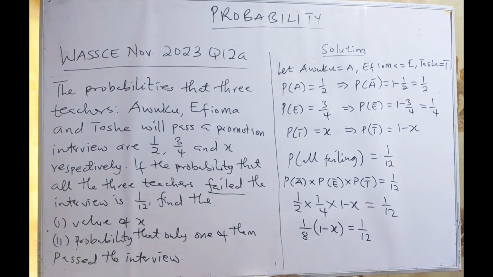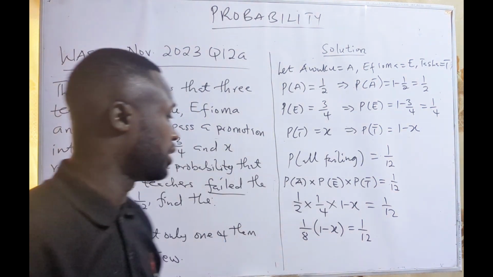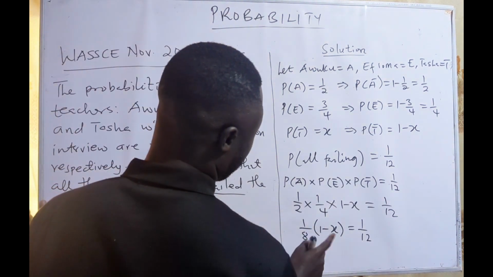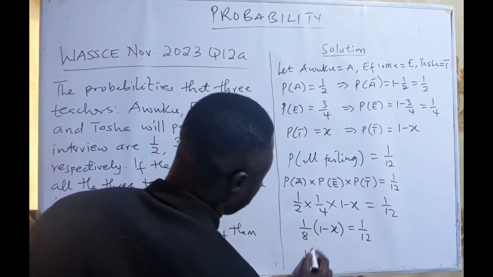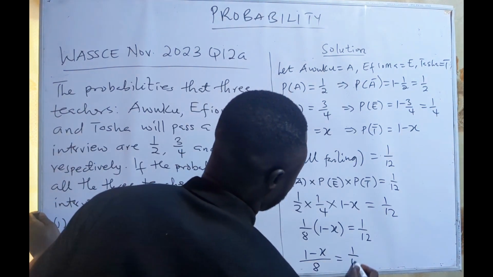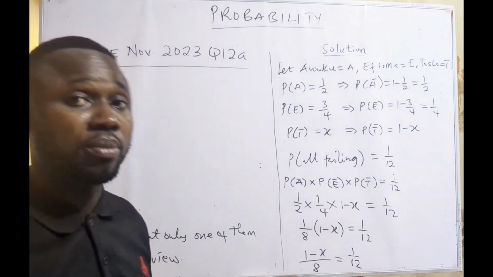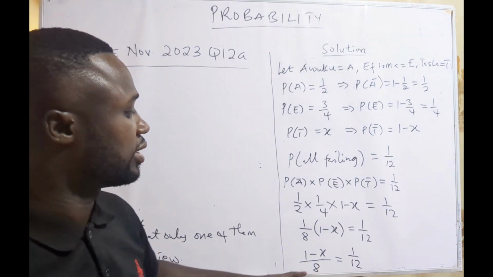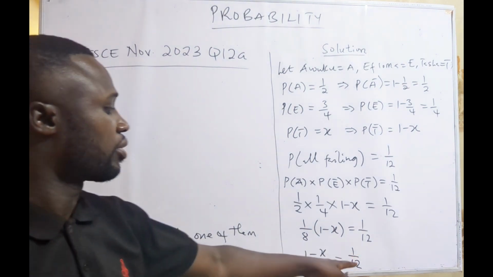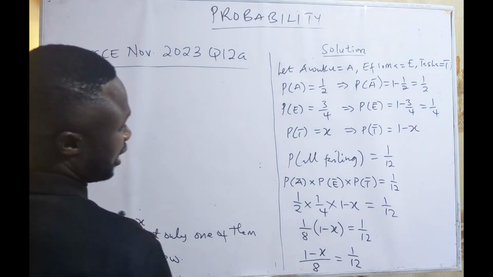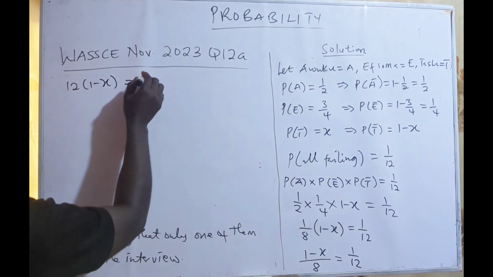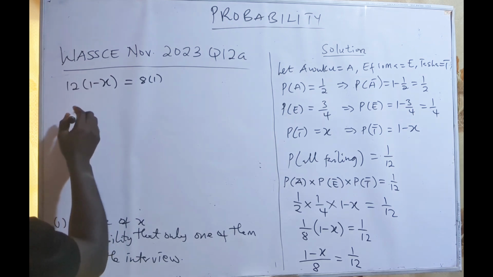Okay. So let me do the multiplication, and then we will finally get our answer. So 1 times 1 will give me 1, and 1 times 1 minus x, all over 8, will be equal to 1/12. Okay, cross and multiply. Since we have a single fraction, we are going to cross multiply so that we can get our answer. So 12 will multiply 1 minus x, equal to 8 will multiply 1. 12 times x.